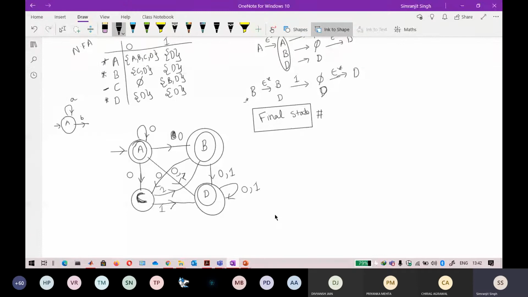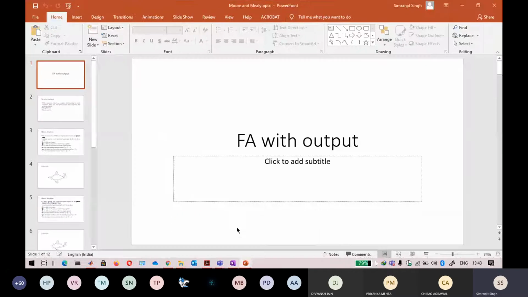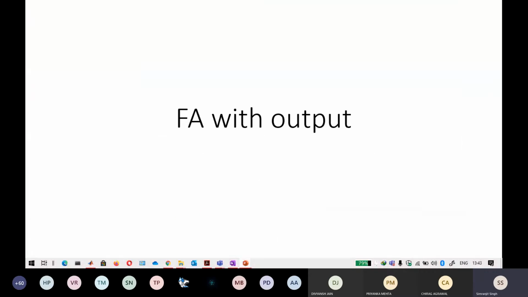Okay, so I am now moving on to the next topic, that is called finite automata with output. Till now, if you remember, we have seen finite automata without output, just a little bit of revision.